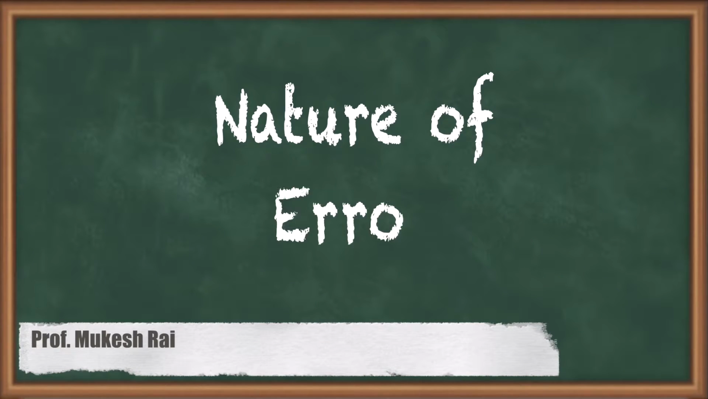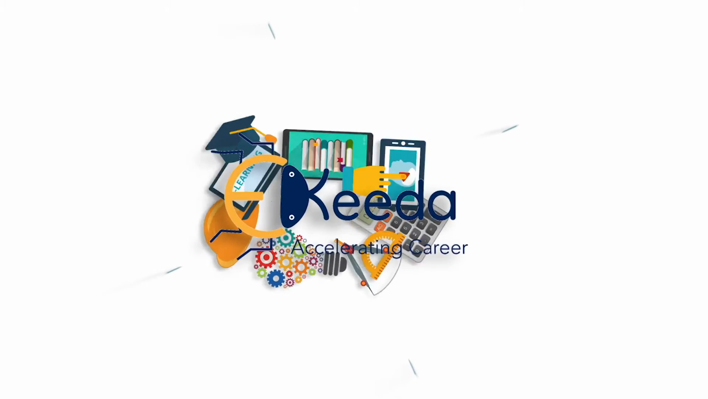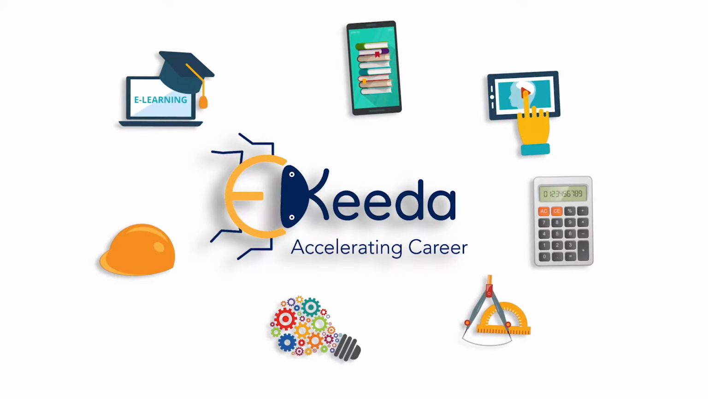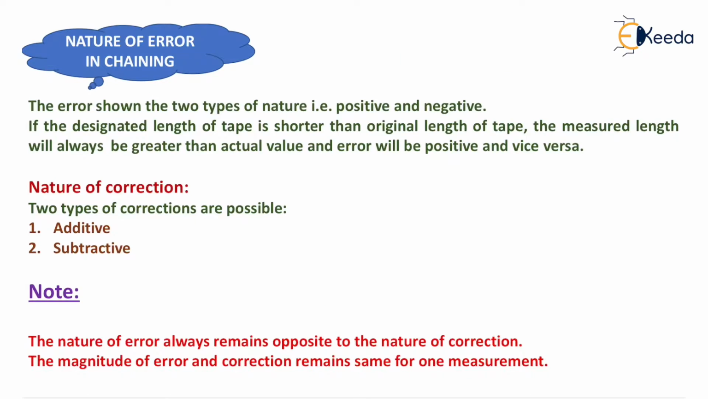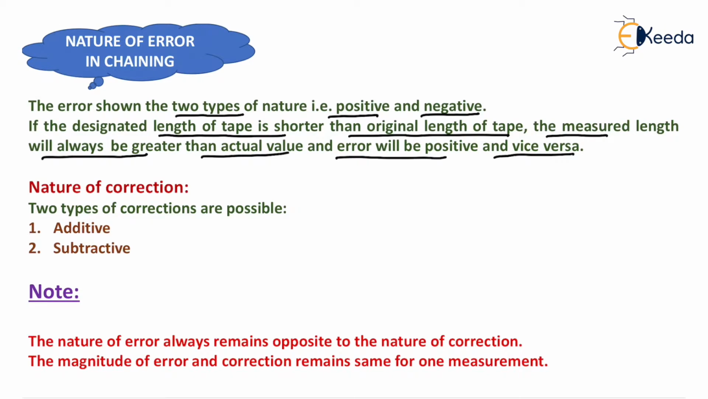Hello students, today we are going to study nature of error in chaining. The error shows two types of nature, that is positive nature or negative nature. Now if the designated length of tape is shorter than the original length of tape, the measured length will always be greater than the actual value and error will be positive and vice versa.